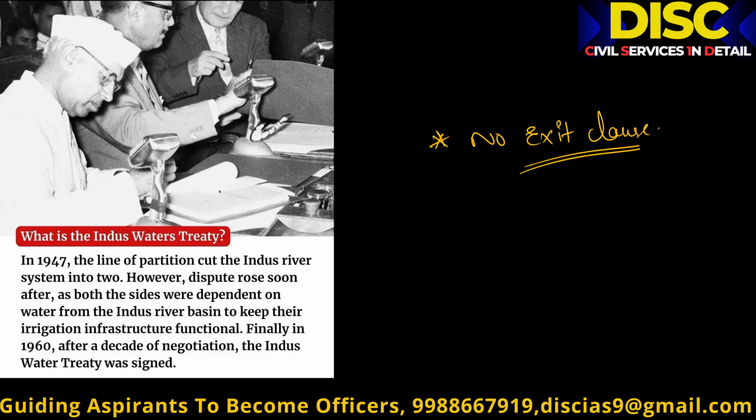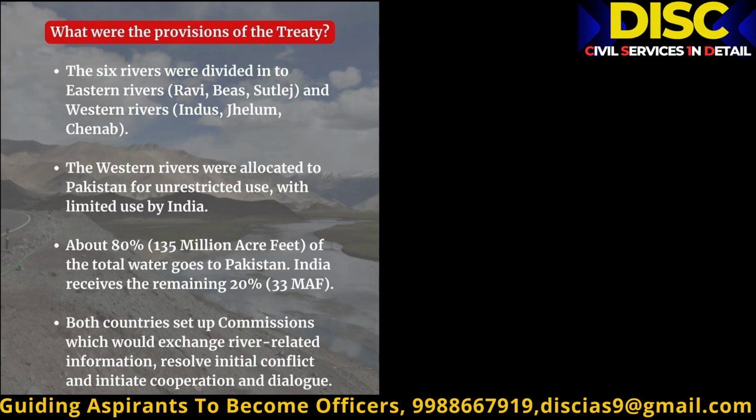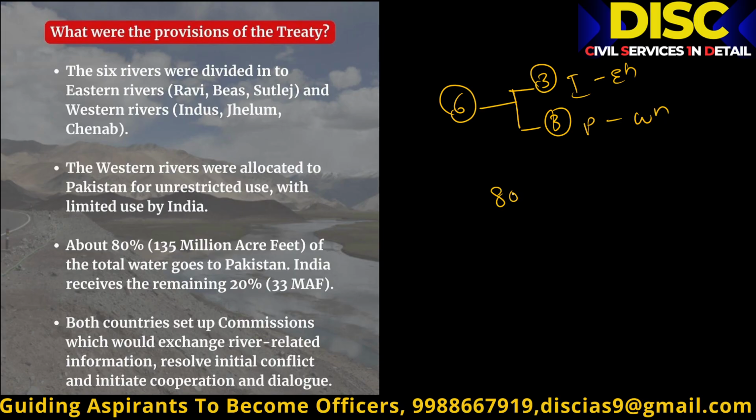As I already mentioned, when they signed this treaty, the rivers were divided 3 to India and 3 to Pakistan: Eastern to India, Western to Pakistan. So 80% of this water goes to Pakistan and the remaining 20% stays in India.